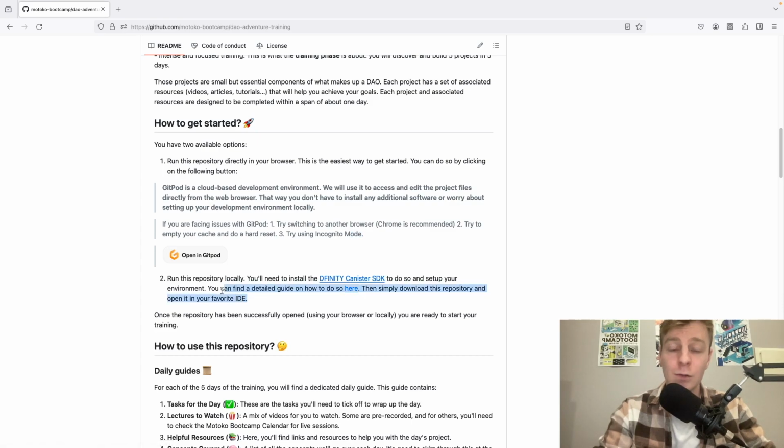The second way is to work locally, so you need to clone the repository and you need to make sure that you have all the tools installed locally on your machine. Actually, I've made a video about how to set up those tools, so I'll provide the link in the description. For this video, I'll go with option number 1, which is to use Gitpod and the online environment.